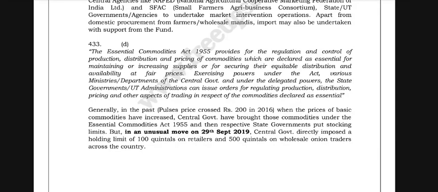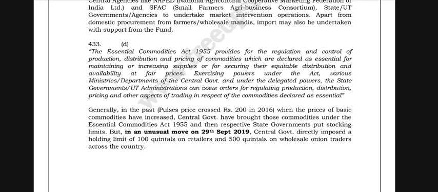But in an unusual move on 29 September 2019, the central government directly imposed a holding limit of 100 quintals on retailers and 500 quintals on wholesale onion traders across the country. The Essential Commodities Act of 1955 provides for